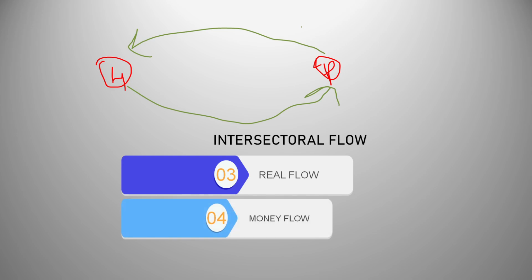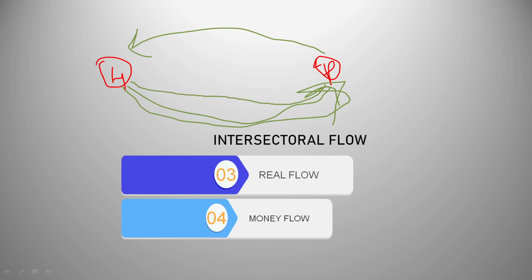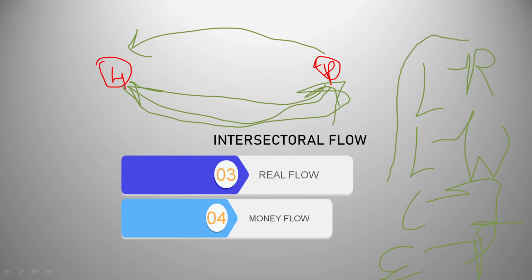Next is money flow. It's the flow of money. So see, here the household sector gave the producer sector the factor services. So in return for which the producer sector is going to give the household sector factor payment, which means for land they're going to give them rent, for labor they're going to give them wages or salaries, for capital they're going to give them interest, and for entrepreneur they're going to give them profit. Okay, so these are the four things on the basis of which they're going to make factor payment.